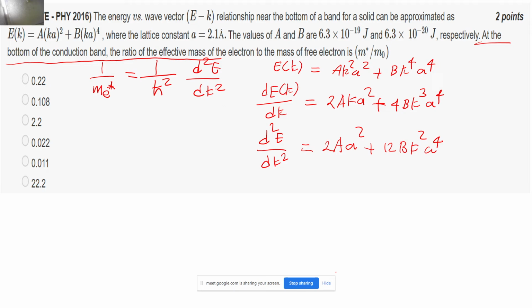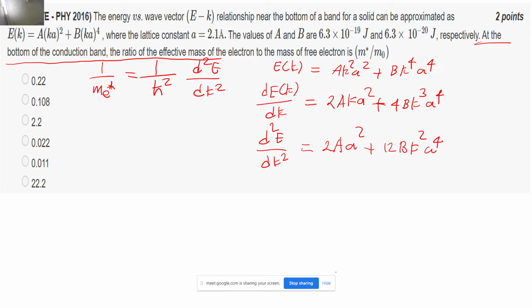So d square E by dk square at k equal to 0 will come out to be how much? 2a into a square. Correct. Because if I put k equal to 0, this term will become 0. Now if I put equation number 2 in equation number 1, then from 1 and 2, 1 upon m_e star equals 1 upon h cross square d square E by dk square, which is nothing but 2a square.